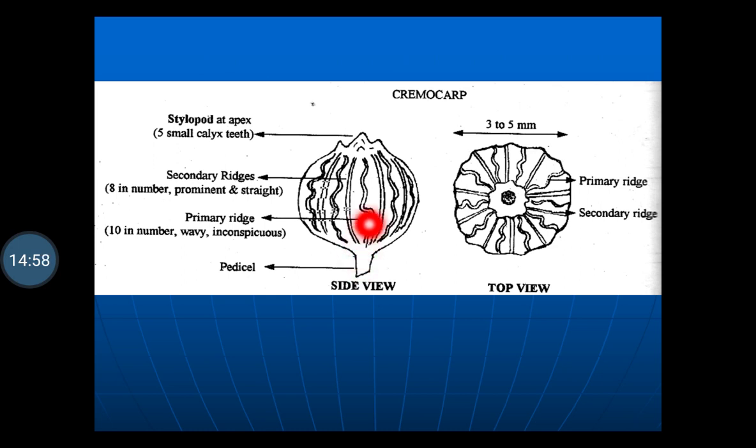So in this way, this is the side view of the coriander fruits, and this is the top view of the coriander fruits. The fruits, they are the entire cremocarp. That is, when we press these fruits with the finger, it gets separated into two different halves.